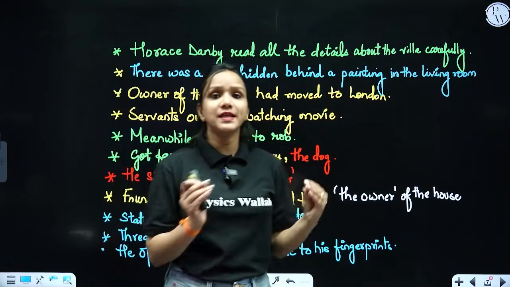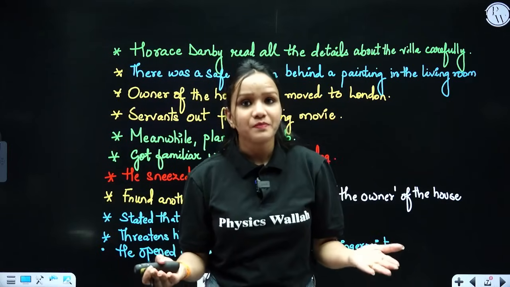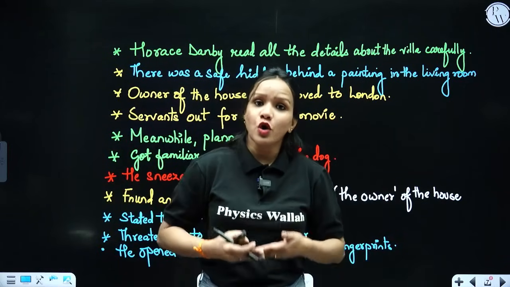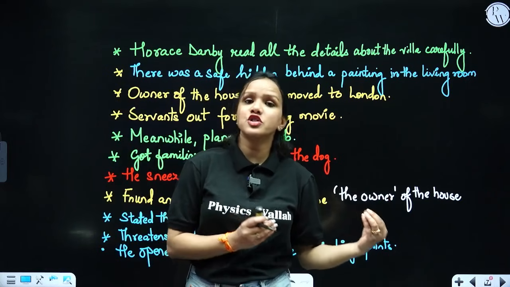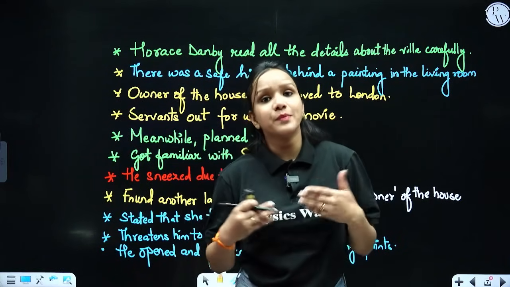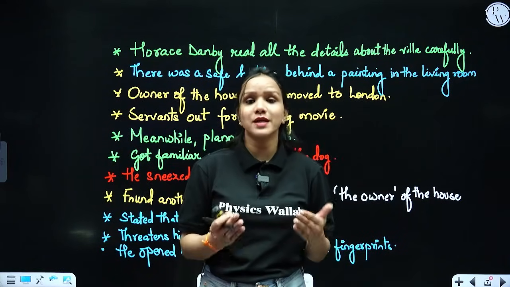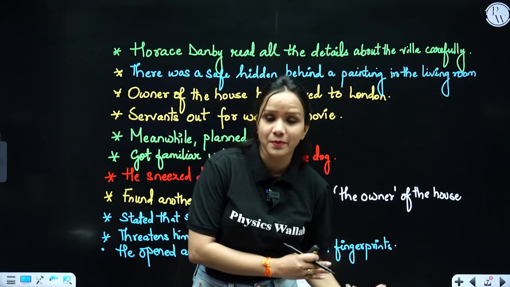He started noticing each and every detail. He started going there, started noticing things there. He also got to know that there was a dog whose name was Sherry. So he started getting familiar with the dog due to his visit, so that the dog may not bark on the day of his robbery as well.